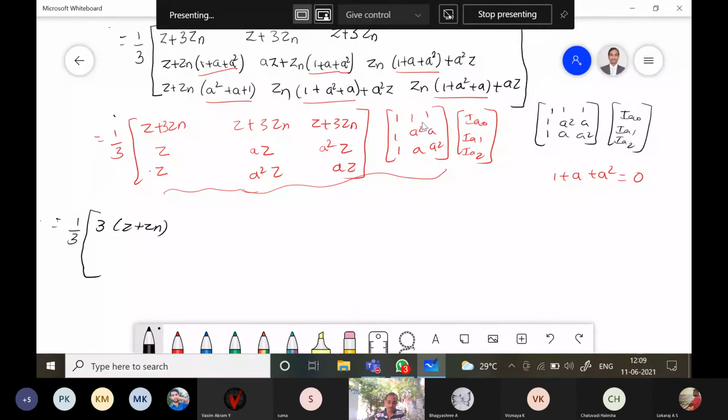First row second column, Z plus 3 Zn common, into 1 plus a square plus a. And the third column, taking Z common.